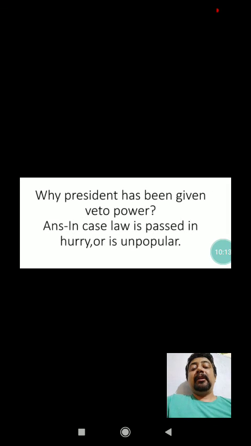So here we discussed the role of the President in making the law, and after that we were able to analyze why the President is authorized to exercise veto power.